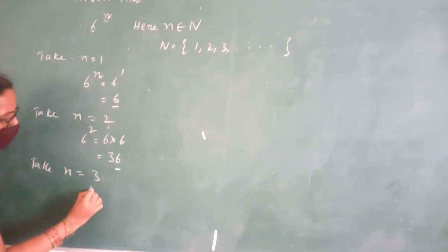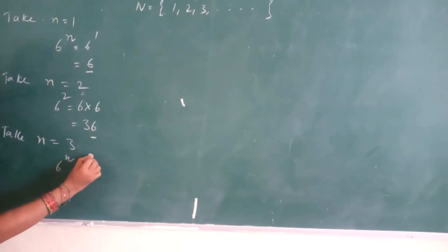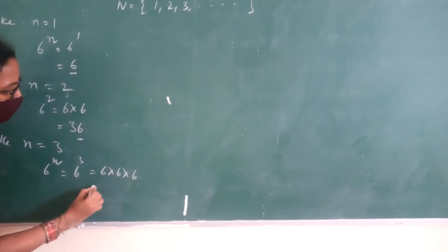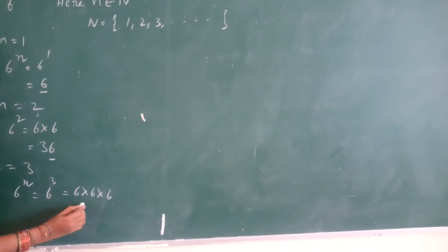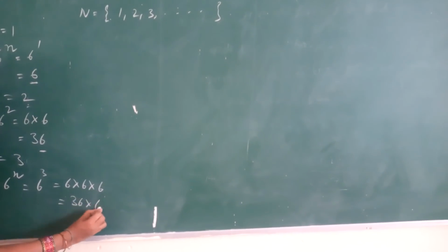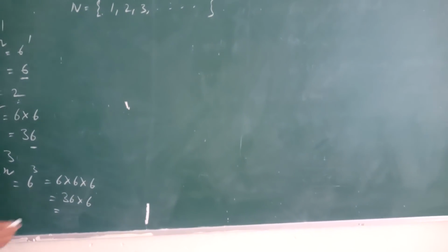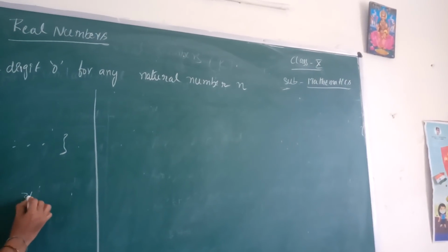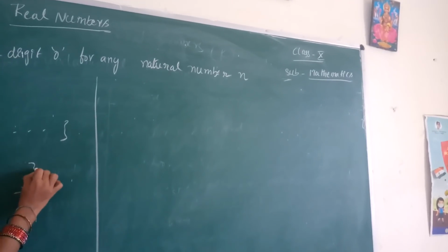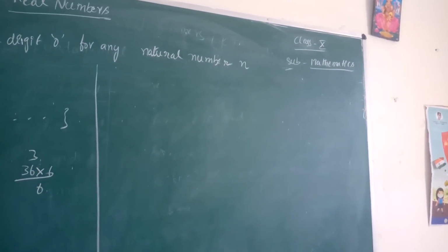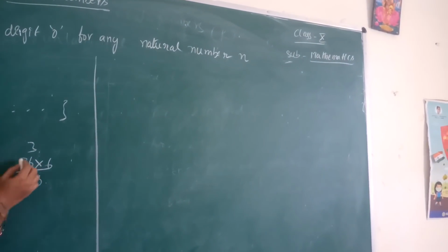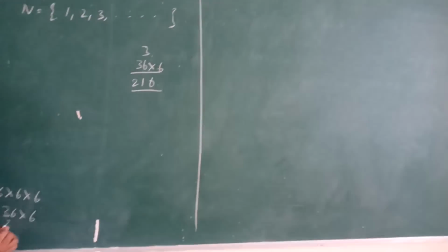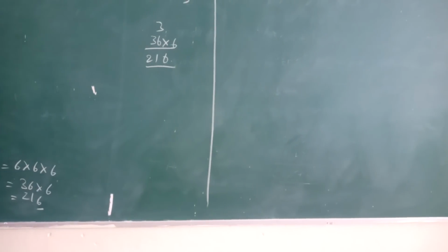Then 6 power n equals 6 cube. We can write it as 6 into 6 into 6. 6 6s are 36. 36 into 6: 6 6s are 36, 6 3s are 18, 18 plus 3, 21. So the end digit here is 6.